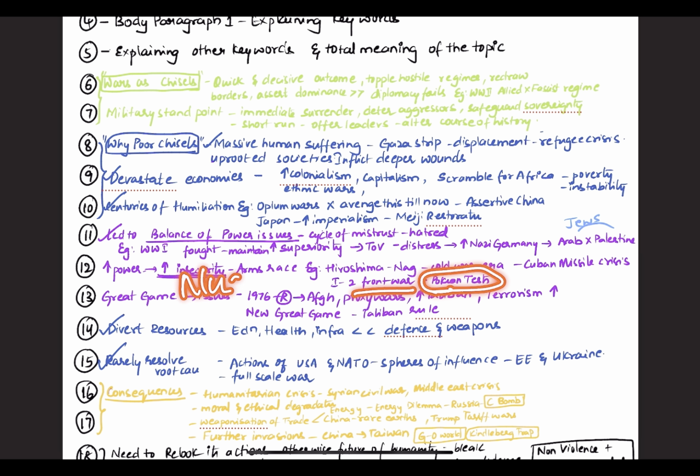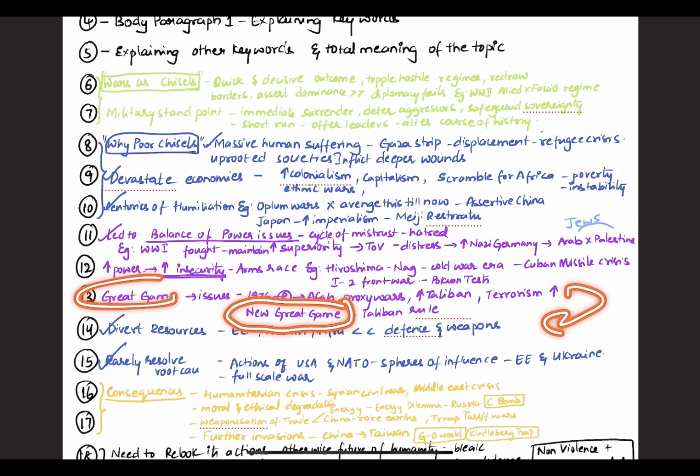Okay, next. A great game that happened earlier, where in 1976 Russia invaded Afghanistan, and it led to proxy wars, rise of the Taliban, and even terrorism now. A new great game has begun now because those wars did not stop. How? Taliban rule in Afghanistan, and even the Syrian government is toppled and an Islamic state established.